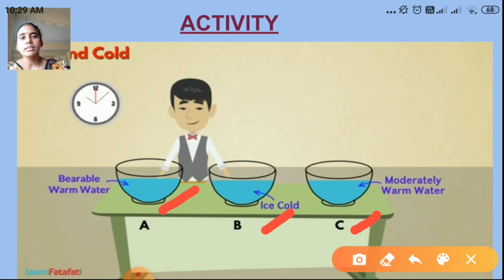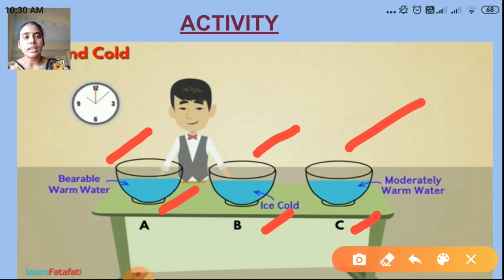Put cold water in mug A, and put hot water in mug B. Mix cold water and hot water in mug C. So what is the first step? Take three mugs.